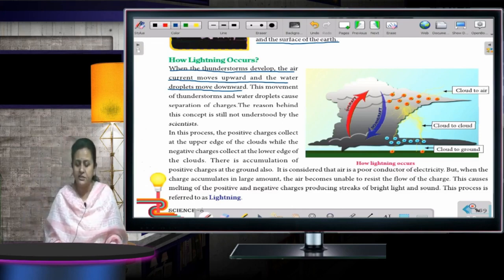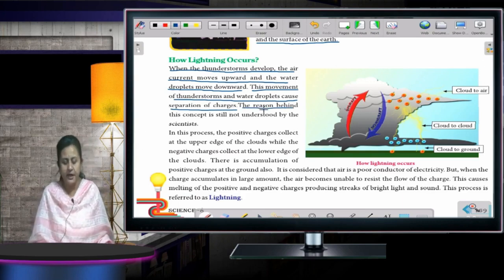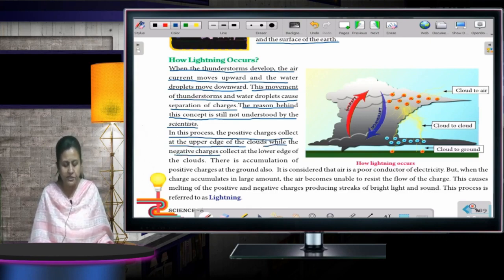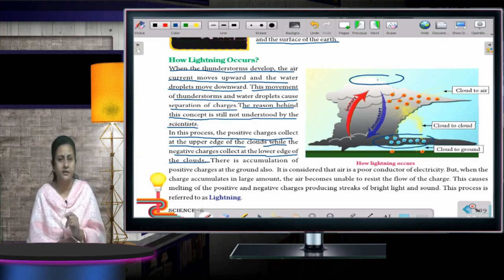This movement of air currents and water droplets causes separation of charges. Whenever this is happening, the charges get separated. The reason behind this is still not understood by scientists. In this process, the positive charge collects at the upper edge of the cloud, while the negative charges collect at the lower edge of the cloud. On the upper side, the positive charge collects, and at the lower part, the negatively charged particles collect.